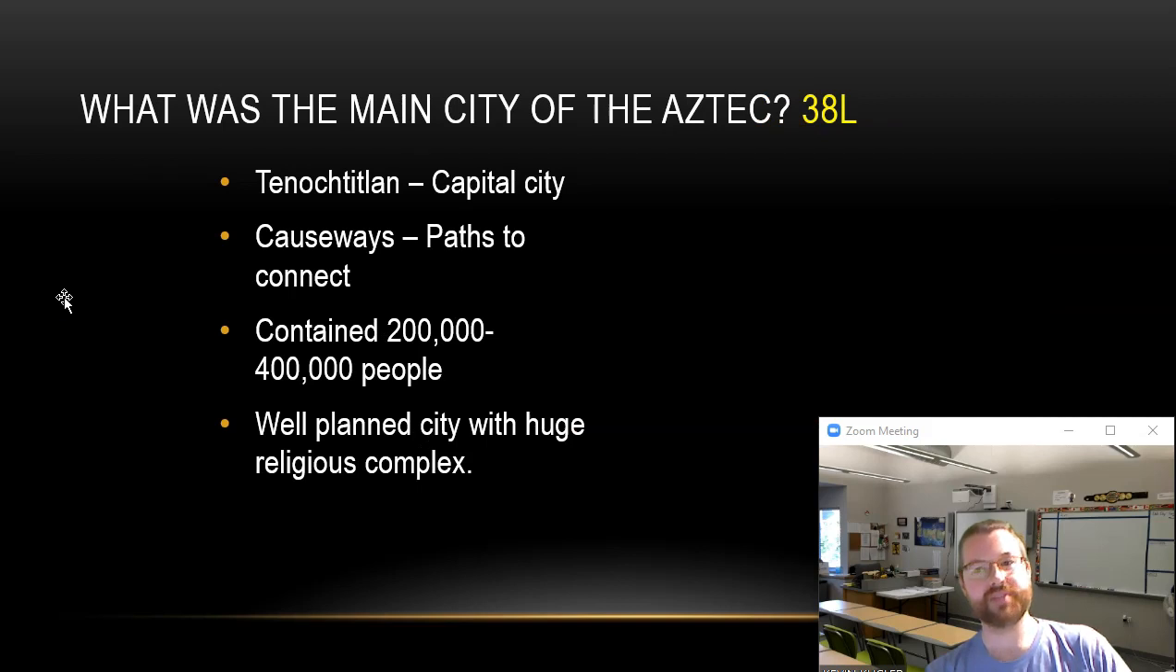So the main city of the Aztec was Tenochtitlan. Their city was also in the middle of a lake. It had a lot of causeways, which are paths that connect to the main city. The city itself contained between 200,000 to 400,000 people. It was a well-planned city with a huge religious complex.